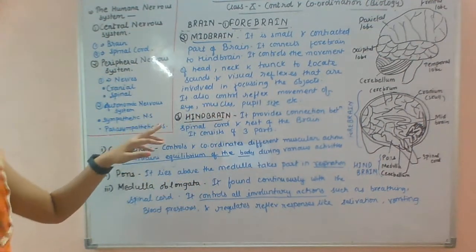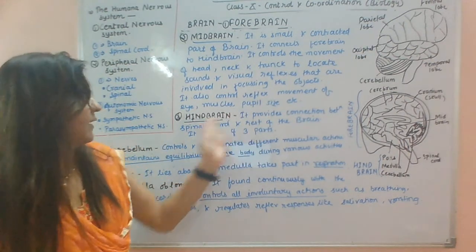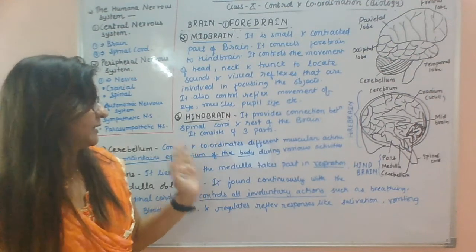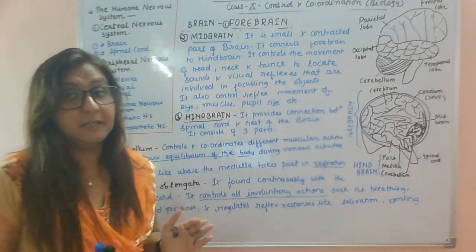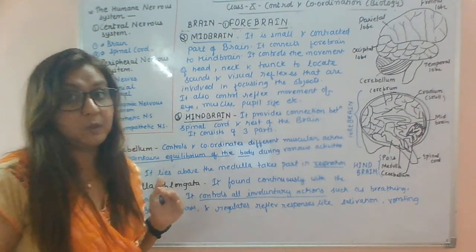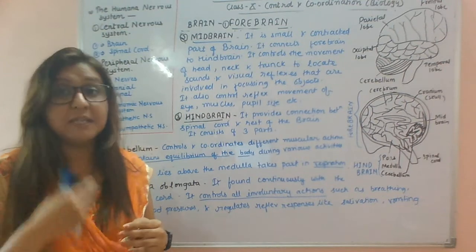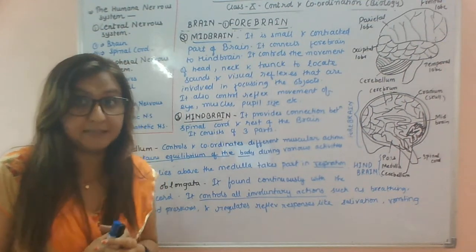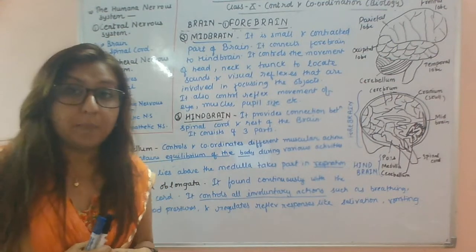Okay, so next is the hindbrain. The hindbrain provides connection between the spinal cord and the rest of the body. It is present in the lower part of the brain and connects to the spinal cord. Three parts of the hindbrain are present: the cerebellum, pons, and medulla oblongata.